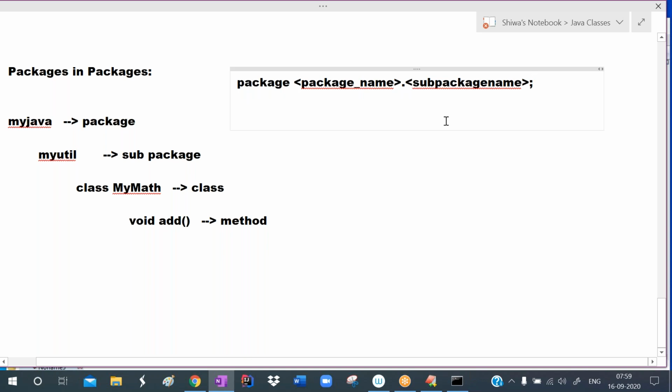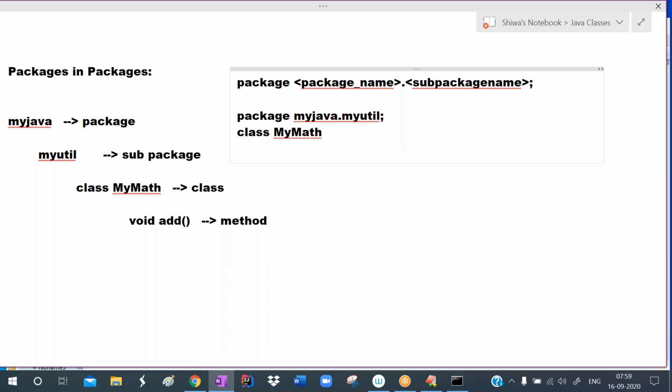So in our example, we are writing package my Java dot my util. When the program gets executed, first it creates the my Java folder. In the my Java folder, it creates the my util folder. In that, it places our class. The class name is my math. So this my math class file will be created in the my Java my util folder. In the my Java folder, the my util folder will be created, and in the my util folder, this my math class file will be stored.